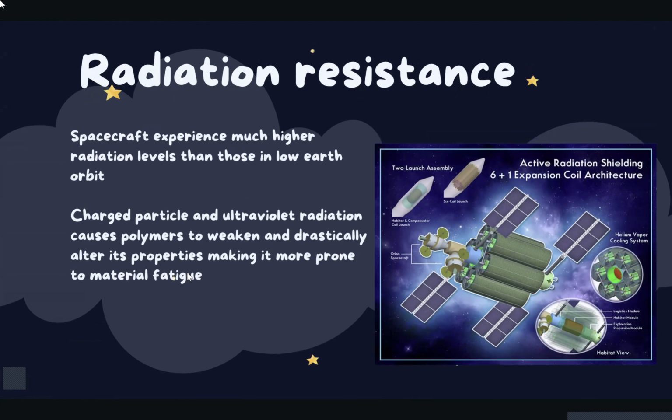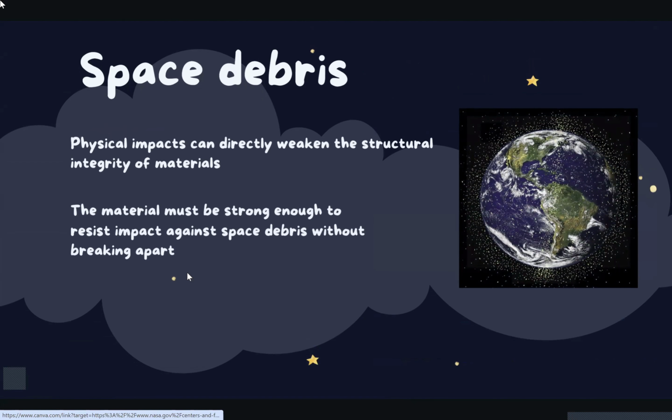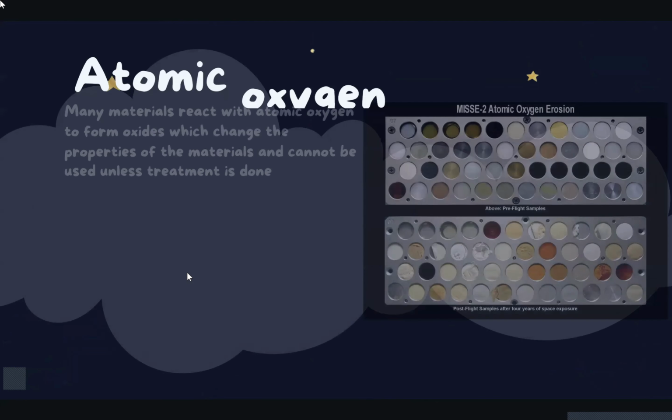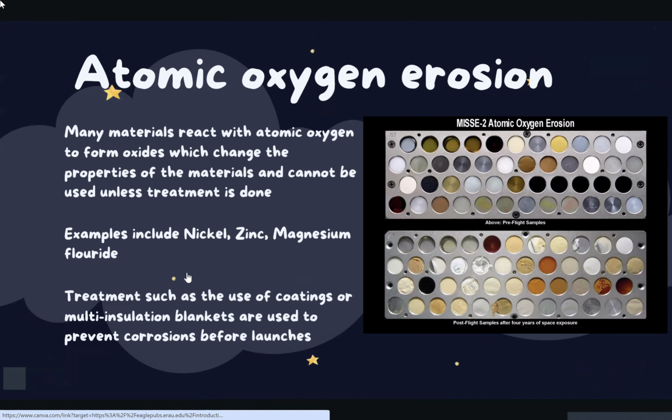Radiation caused by charged particles and ultraviolet radiation can cause the polymer structures to weaken, hence they must be resistant against it. Physical damage from debris, needless to say, may damage the materials, hence they must be able to withstand impact. Lastly, corrosion is a gradual deterioration of the material. The material, if not resistant, can form oxides, which change its properties. Stainless steel with high chromium and nickel content is favored due to its high corrosion resistance. Erosion is caused by atomic oxygen and results in oxides, and it must be prevented using coatings or multi-layer insulation blankets to prevent corrosion before launch.